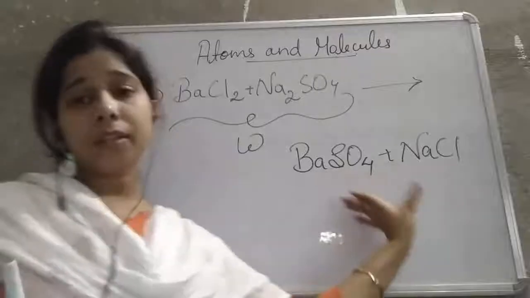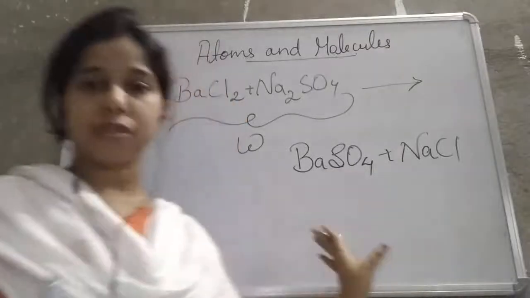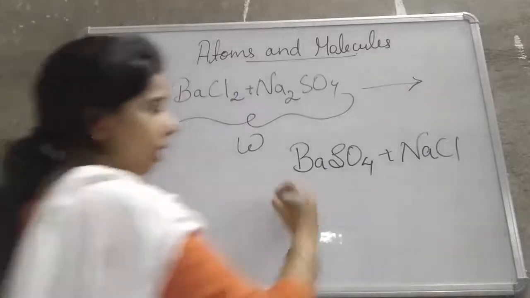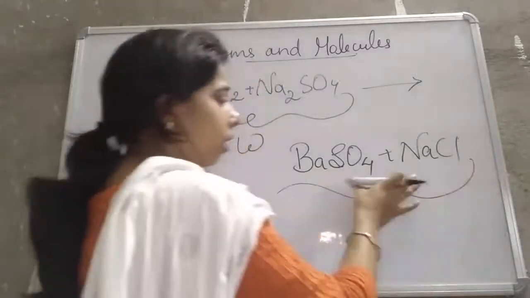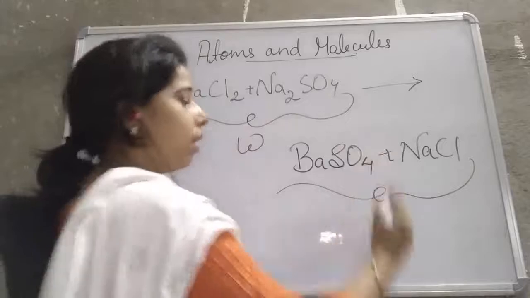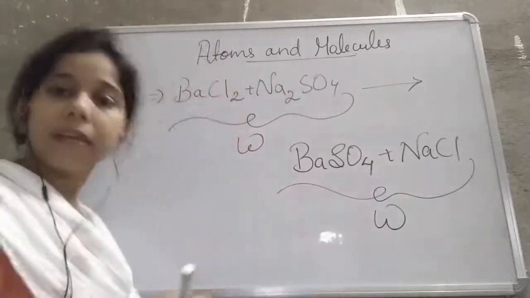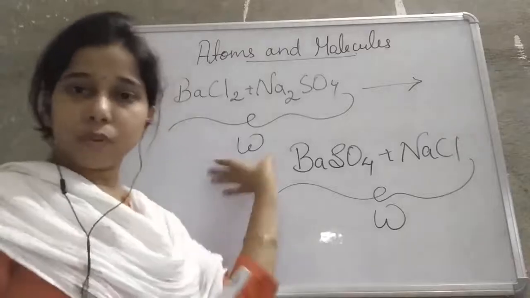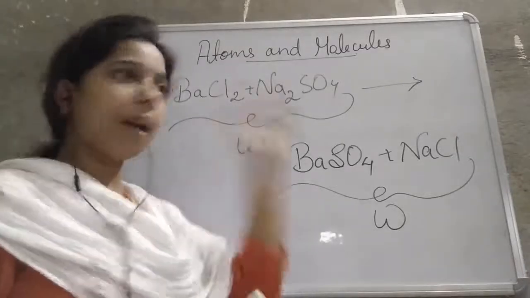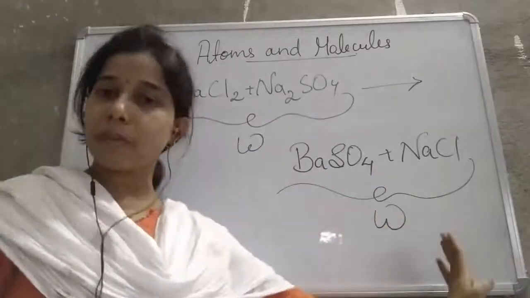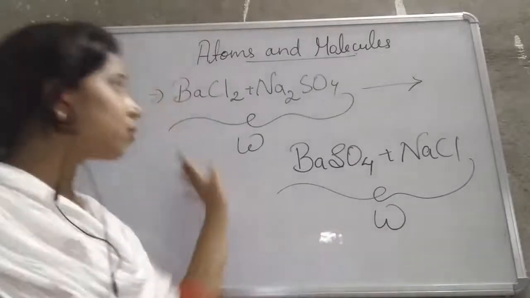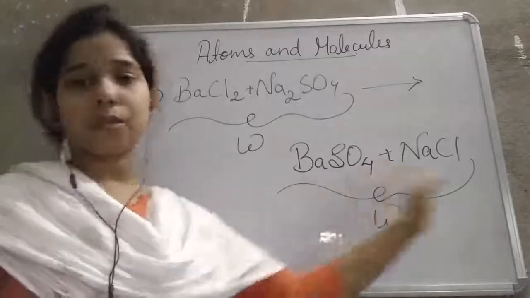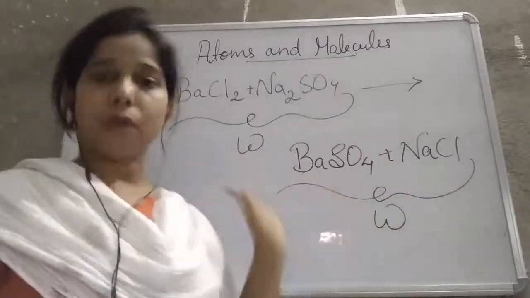When you weigh these two solutions or these products together, then you will find that the mass of these two comes to W again. It means before reaction, when we had taken both the reactants, and after reaction when the formation of the products occurs, the mass of the reactants is equal to the total mass, the sum of these two products.